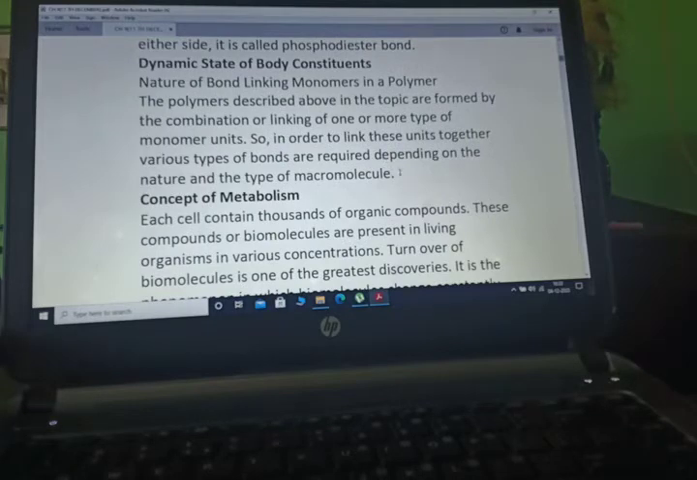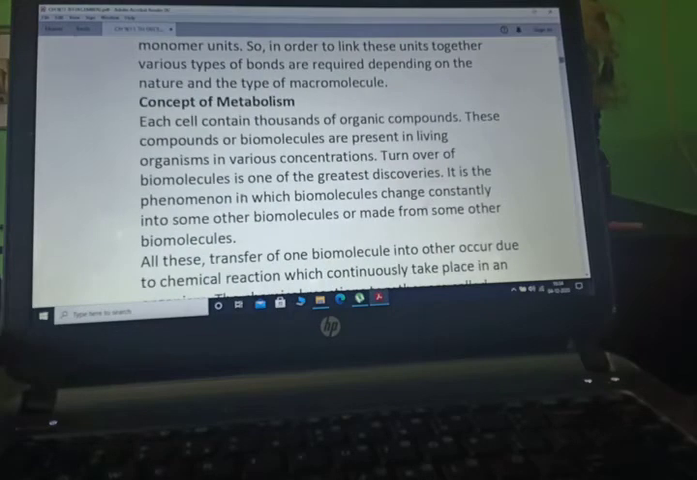Now dynamic state of body constituents. Nature of bond linking monomers in a polymer. The polymers described above in the topic are formed by the combination or linking of one or more types of monomer units. So in order to link these units together, various types of bonds are required depending on the nature and the type of macromolecule.